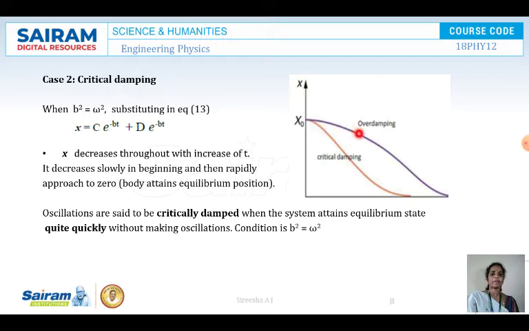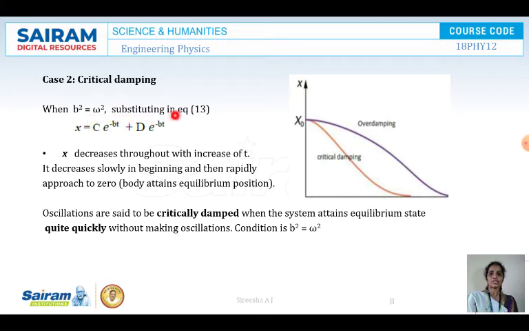this is the overdamping case where the amplitude keeps on decreasing. It is coming to 0 in this way. This is the way the overdamping case is. Now we go with the critical damping. The critical damping case is the case where b square is equal to omega square.